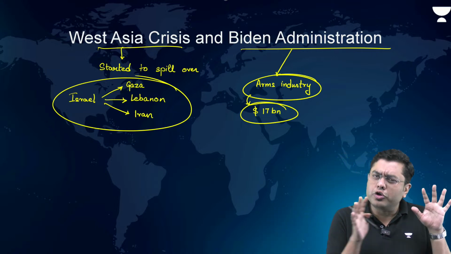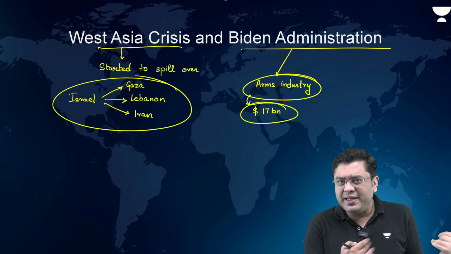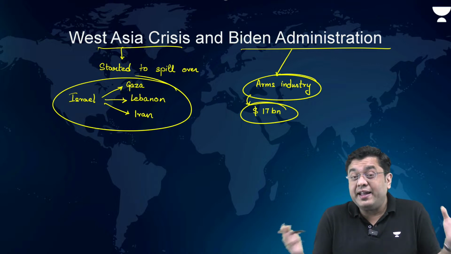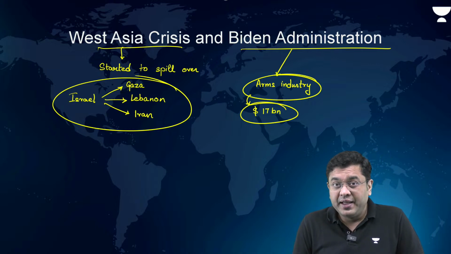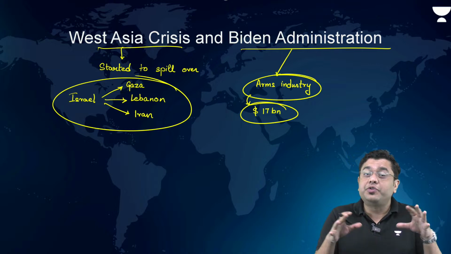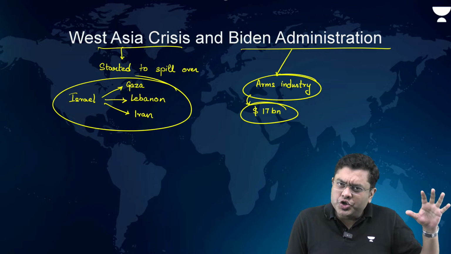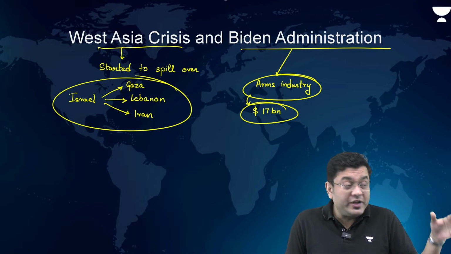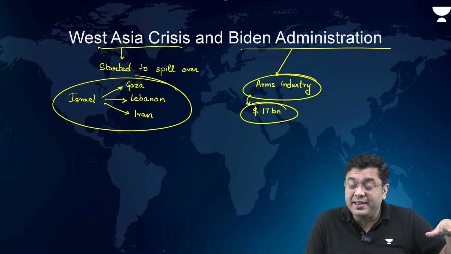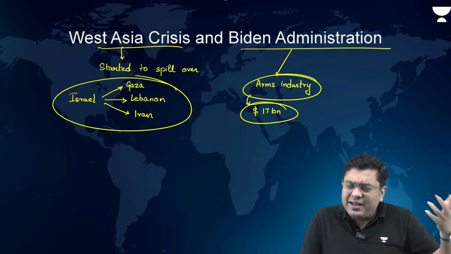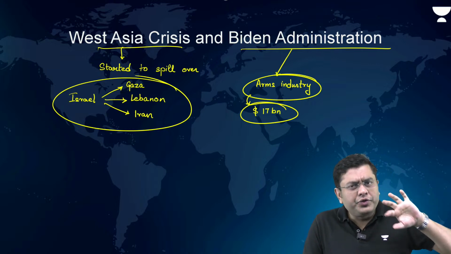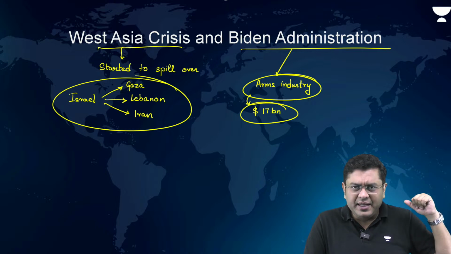Various countries lost hope in US mediation and in the fact that the US can actually make something happen. This is where the Biden administration was seen to be very ineffective. Even the Abraham Accords, pioneered by the US to bring about a lasting peace in the Mideast and West Asia, were seen to be very dicey.